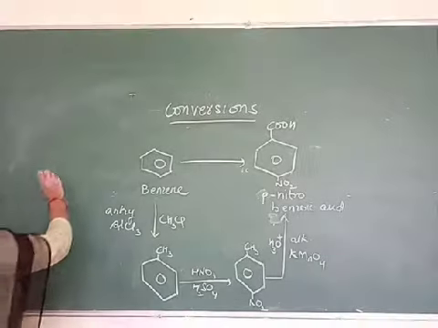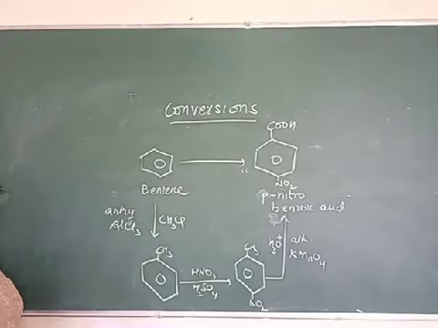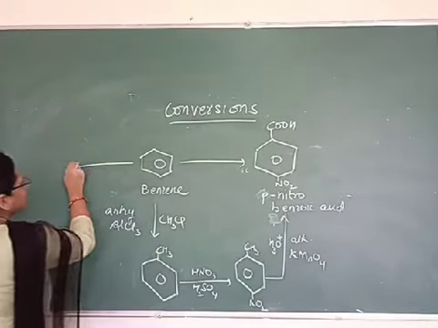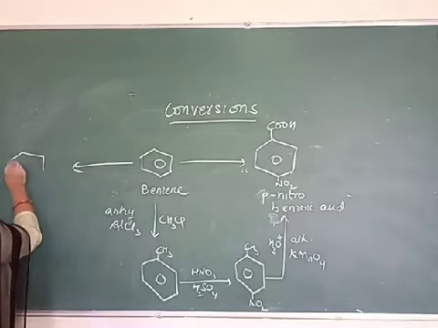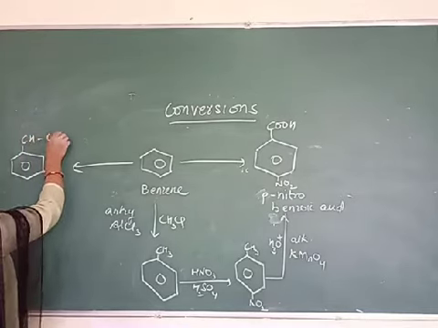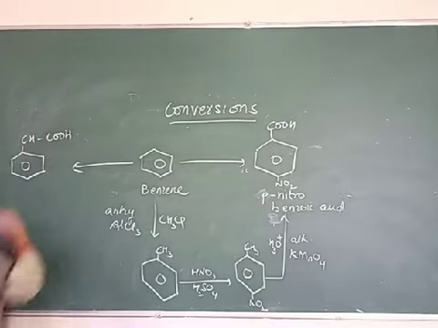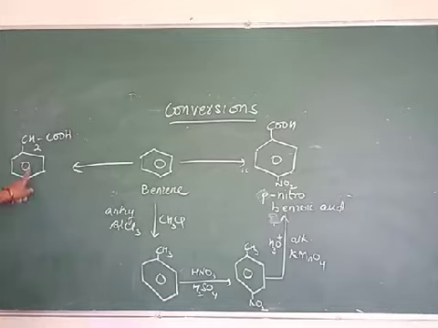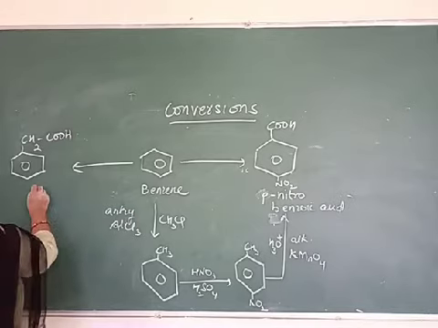So to prepare phenyl acetic acid from benzene, we have to prepare this compound, benzene to phenyl acetic acid. How can we do this? Any idea? Okay.